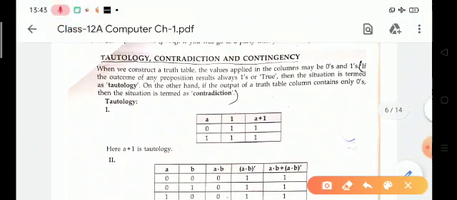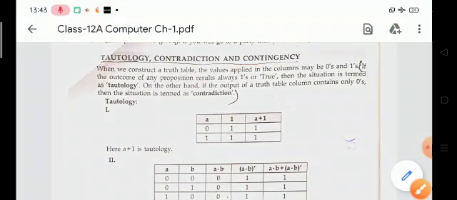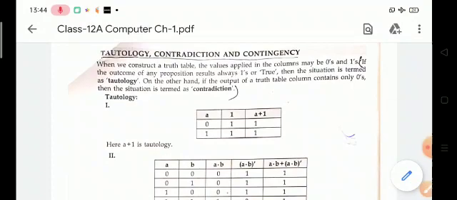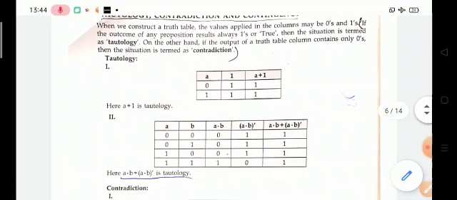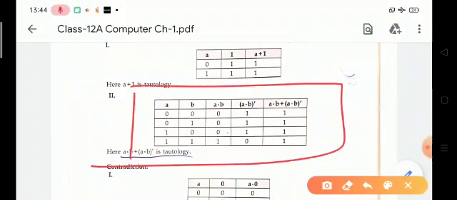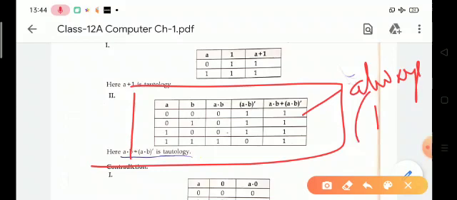Now the most important topic is tautology, contradiction and contingency. What is tautology? Tautology means if the outcome of any proposition always results in one or true, then the situation is termed a tautology. For example, look at this truth table. In this truth table the output is always 1, so this is a tautology.